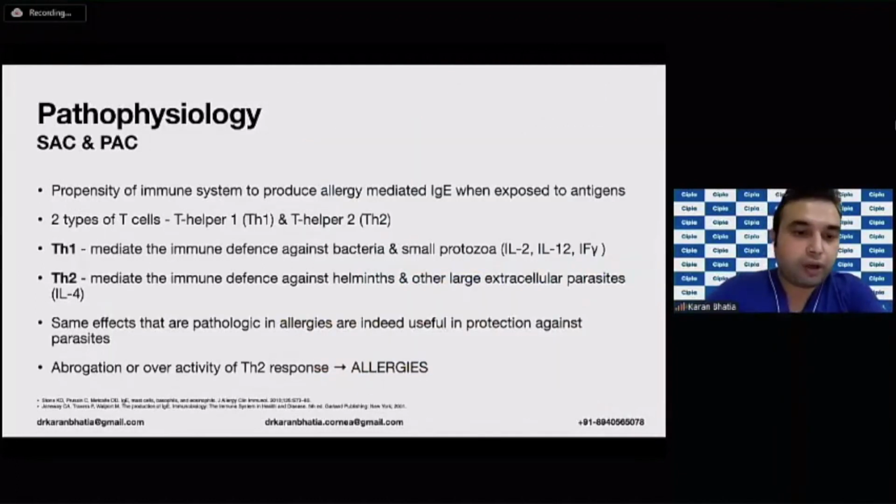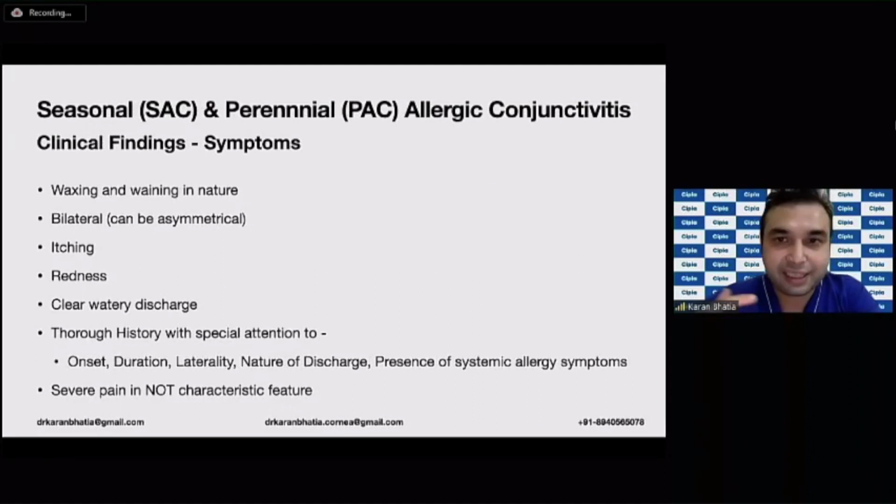So not going into too much detail over here, I'll just say that there are 2 types of T helper cells also in the immune system in relation to allergic conjunctivitis. The Th1 acts against the bacteria and small protozoa, whereas Th2 acts against the helminths and the other extracellular parasites. However, the allergic response is actually the abrogation or the overactivity of this Th2 response, which occurs as a general defense mechanism in parasites. So basically, as I said, the symptoms of these people have a waxing and waning nature,